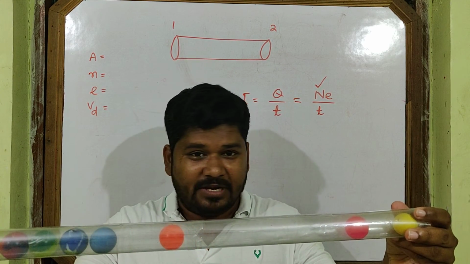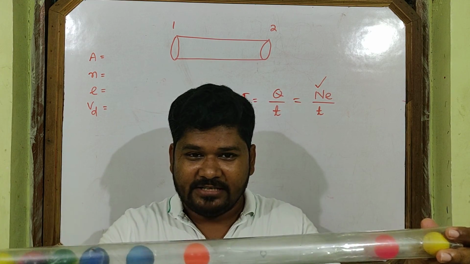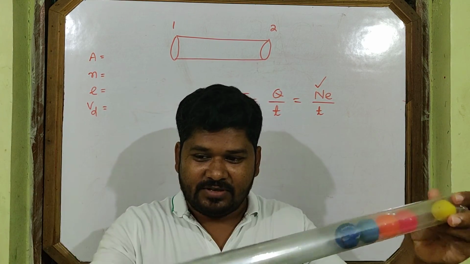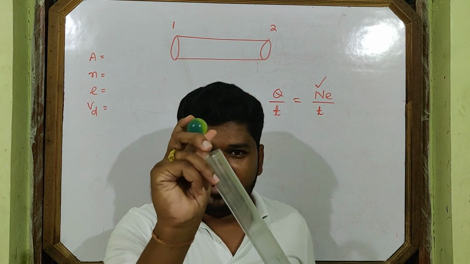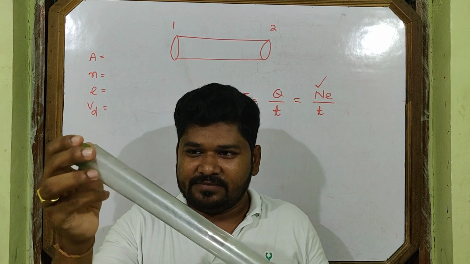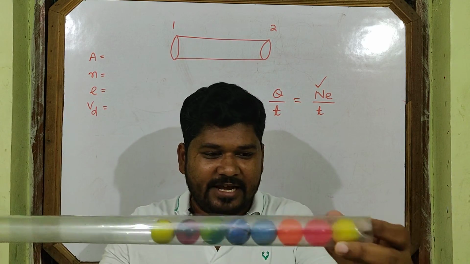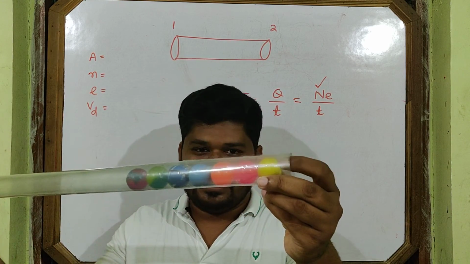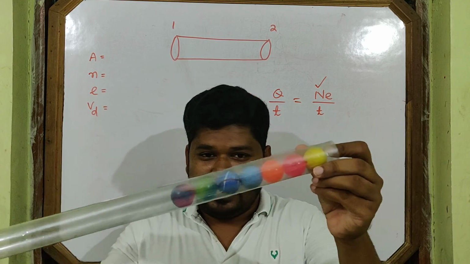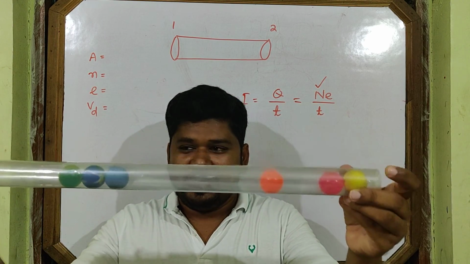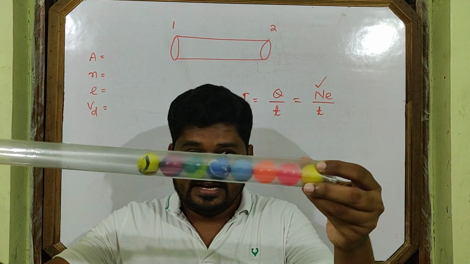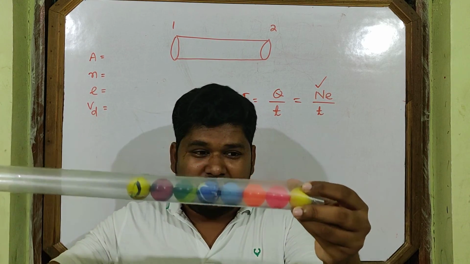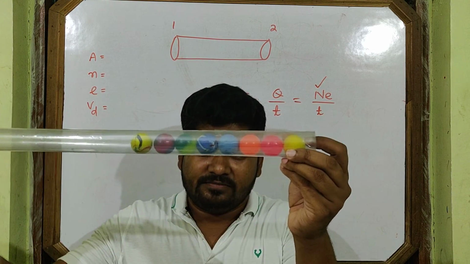When the time becomes t, the last electron to enter is this one, and the yellow electron reaches this point. The other electrons that entered are present back to back behind the yellow electron.